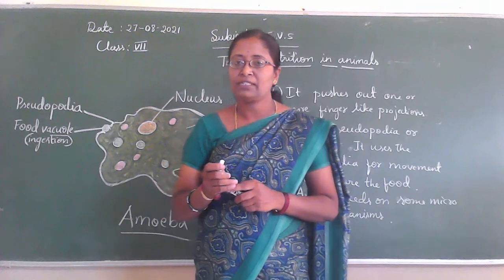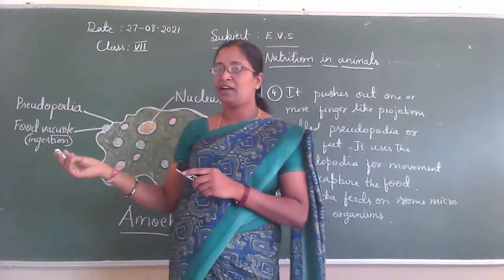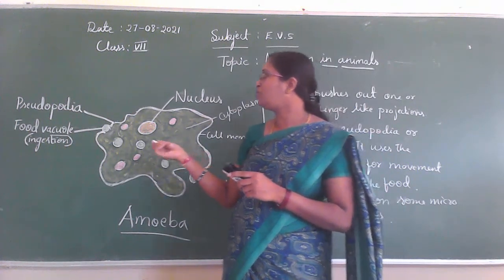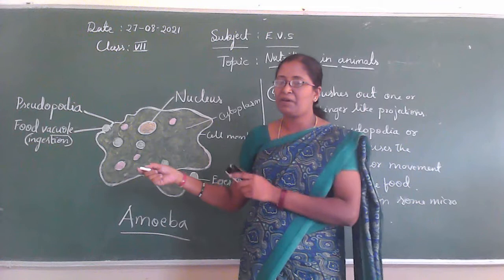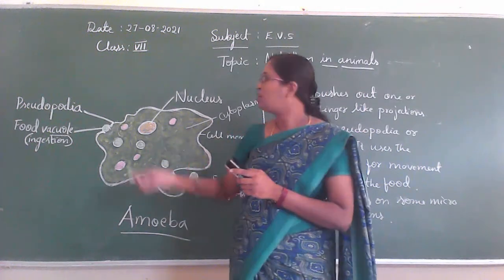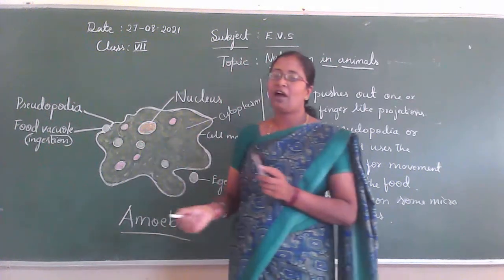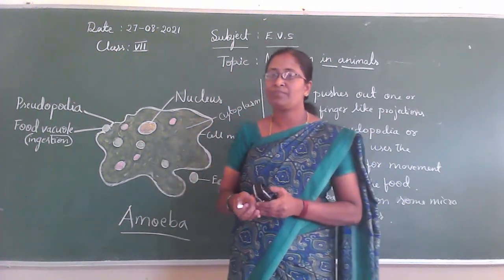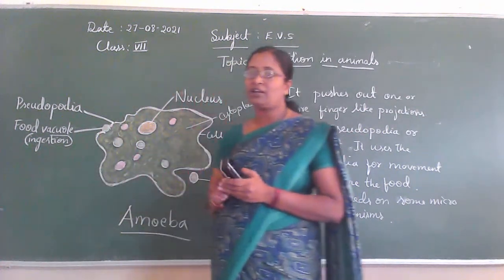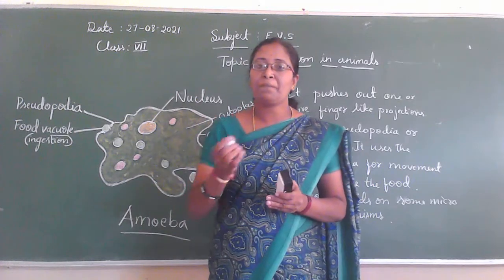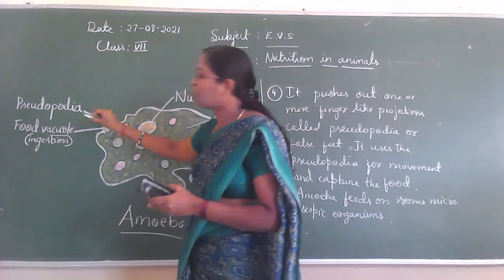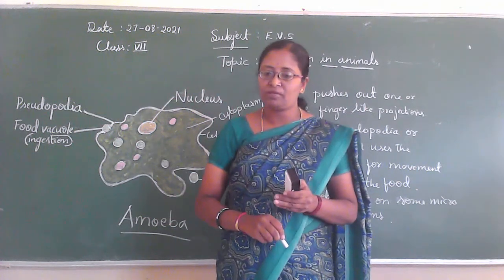The food is present outside, and when the amoeba senses the presence of food around it, it pushes out false feet or pseudopodia and engulfs the food. That food is trapped in a food vacuole. This is the food vacuole. It is trapped by the vacuole. It is called the food vacuole.